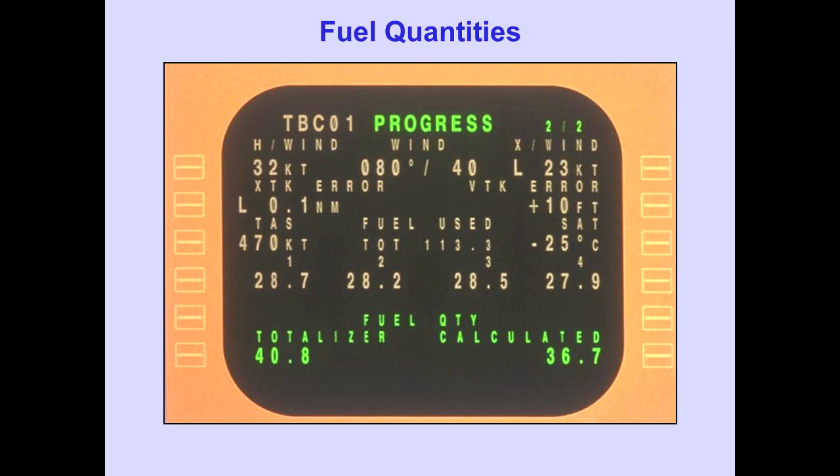The totalizer fuel quantity is not displayed if the fuel quantity indicating system is inoperative, fails in flight, a manual fuel entry is made, or the calculated fuel use prompt at the 5R key is selected. Prior to engine start, the display beside the 6R key indicates fuel quantity calculated by the fuel quantity processor.